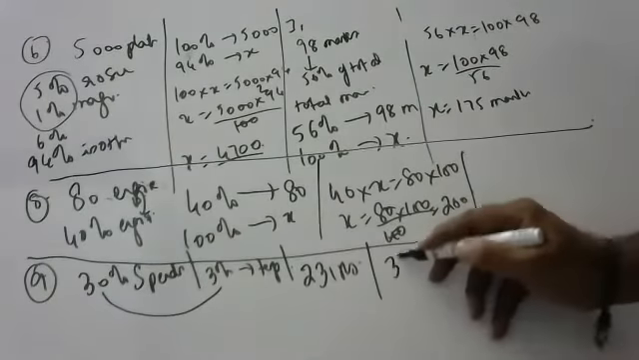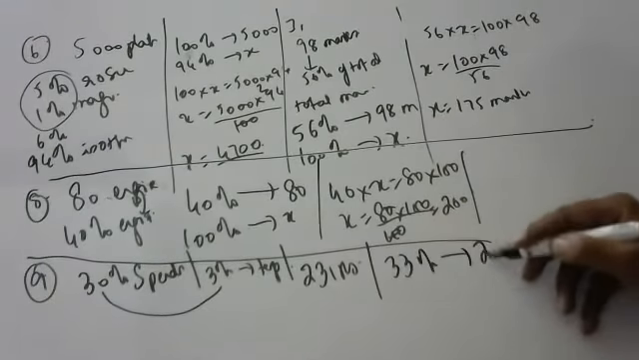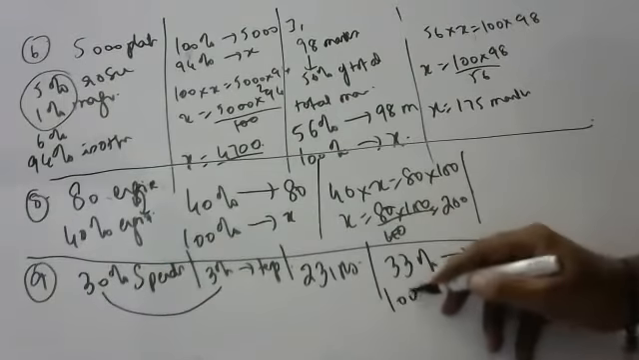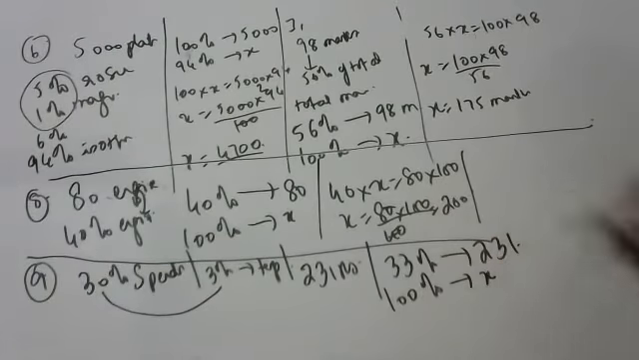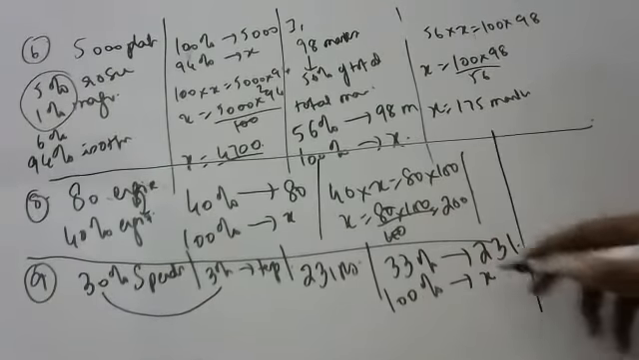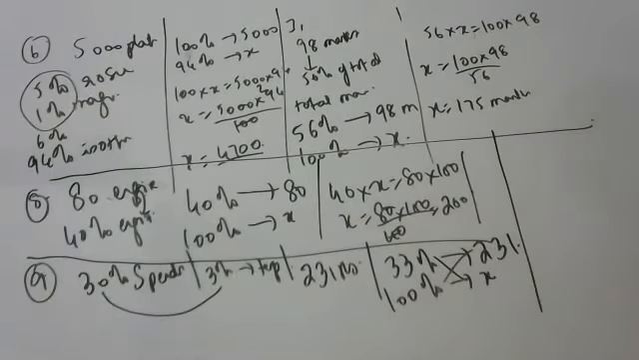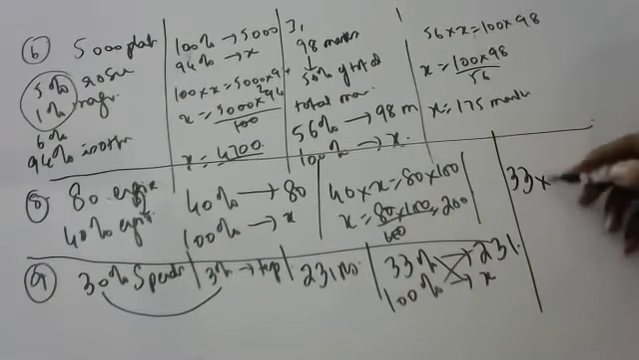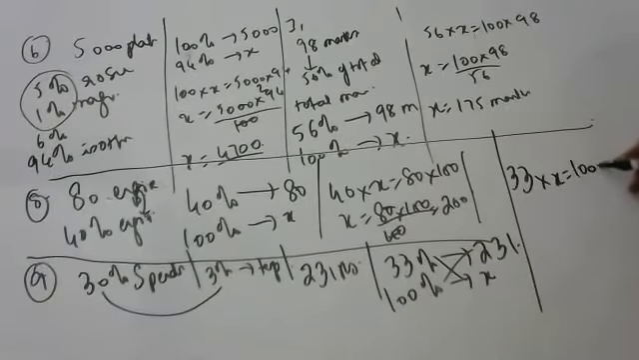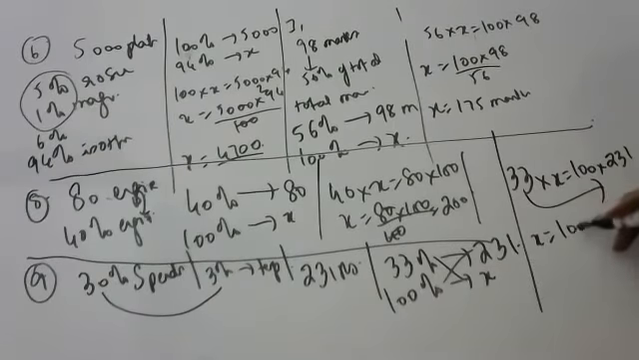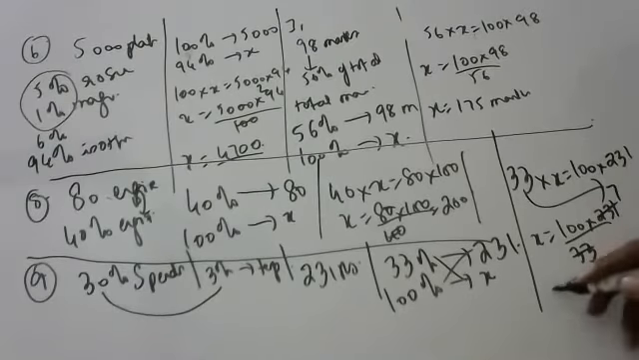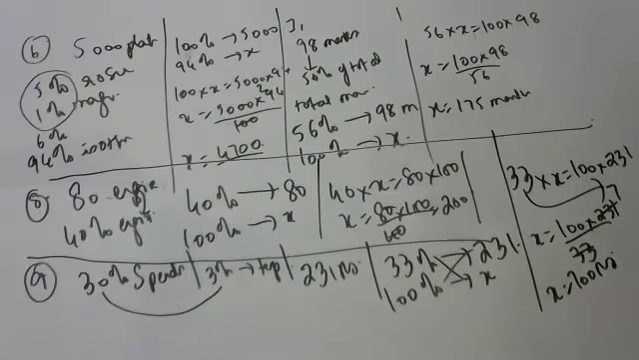33. 33% is 231. 100% is x. What is this x? That is his total salary. So 33 into x is equal to 100 into 231. x is equal to 100 into 231 by 33. 700 rupees is his monthly income.